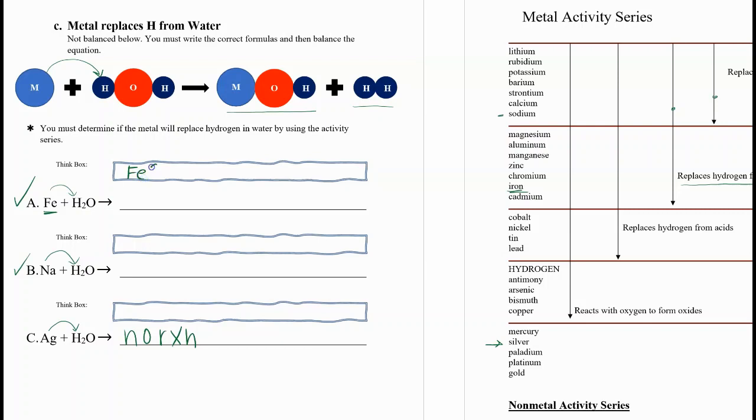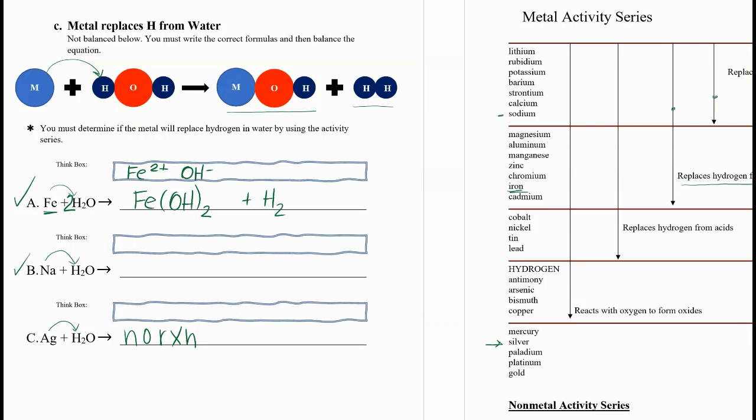Iron 2+, and it's going to be a hydroxide, so OH-. So let's see, we have iron, hydroxide, and then H2. It's not balanced, but let's go ahead and put a 2 here. The hydrogens are fixed and the oxygens are fixed.